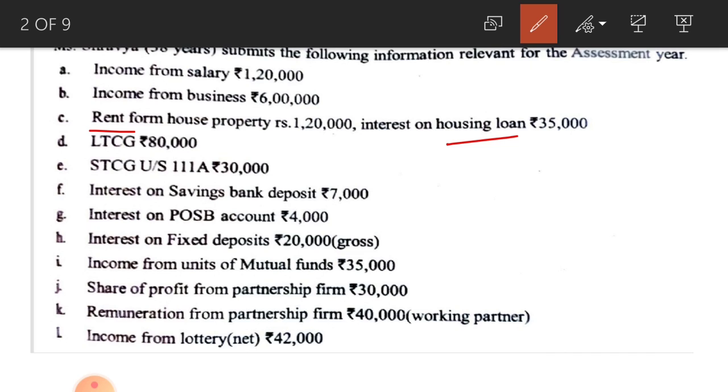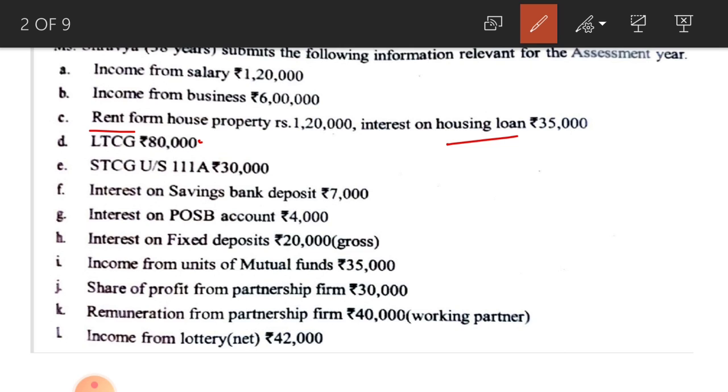In this problem, municipal tax is not given, so rent received is considered as annual value, and from that rent or annual value, when you deduct 30% of 1,20,000 and housing loan of 35,000, you get the income from house property. Okay. Next one, long term capital gain 80,000.